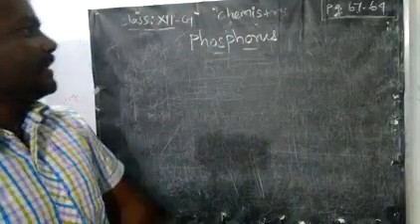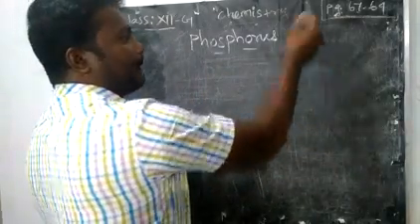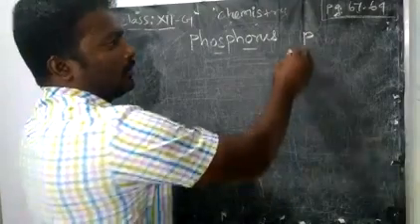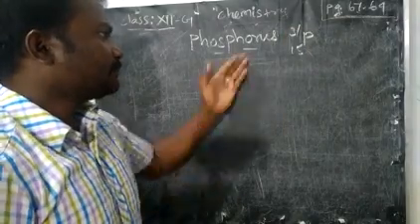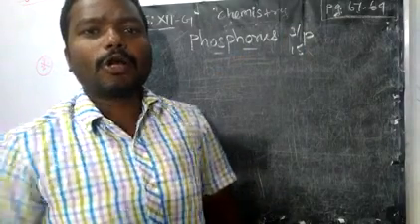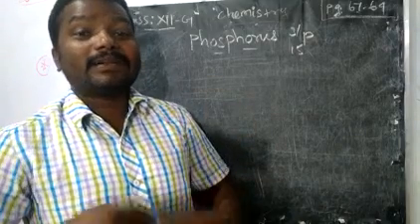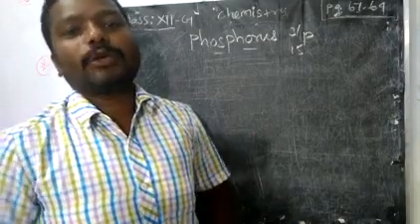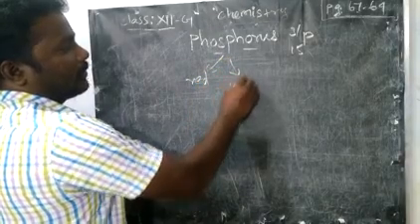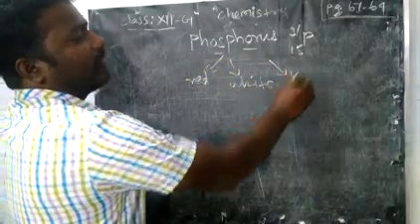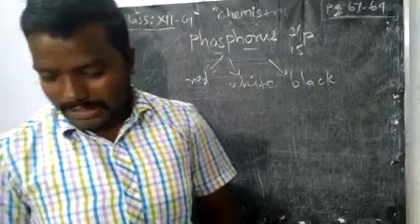Yes, today we are going to see another element, phosphorus. What is the symbol of phosphorus? P. We know the atomic number is 15, mass number 31. Phosphorus has some allotropic forms. What do you mean by allotropic forms? They are also phosphorus because of their existence, but they have unique properties. So we can say red phosphorus, white phosphorus, and black phosphorus. These are the three allotropes of phosphorus.